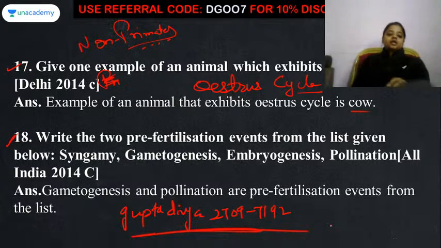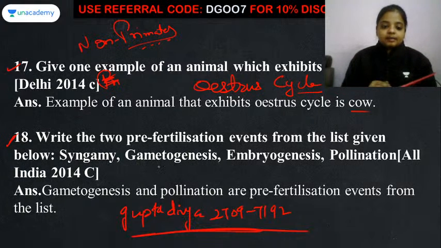So pre-fertilization includes gametogenesis, pollination, and transfer of gametes. Okay.